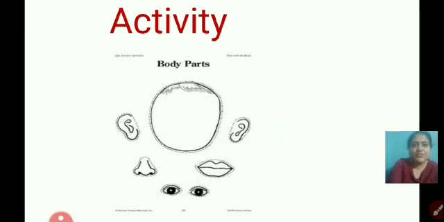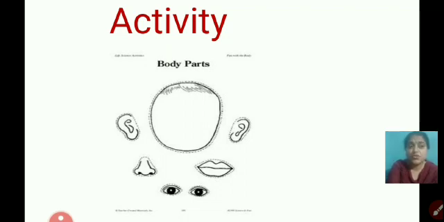So here we have reached the end point of this topic. As I told you children, there are so many body parts, external body parts also, but we cannot cover them in one part only. So for that we will come with a second part. But right now, can you see on your screen one activity is given? This activity is very easy and you will have fun doing it.